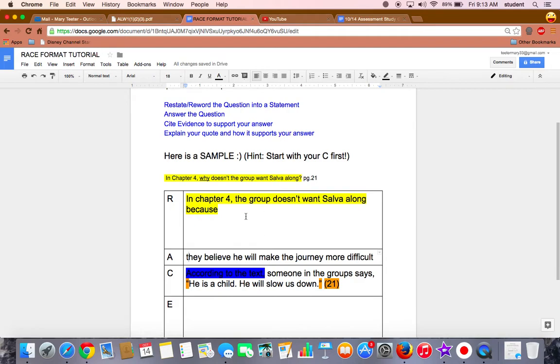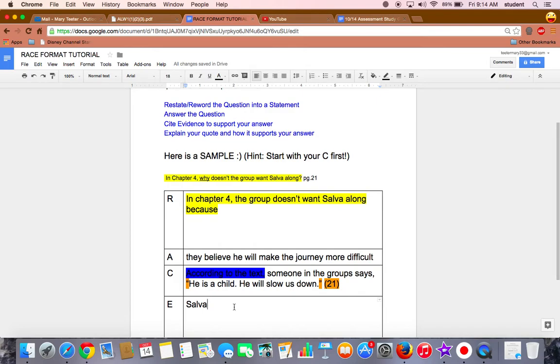So I have my R, my A, and my C, and the final thing I'm going to do is to explain my quote. Basically, what I'm going to do is take each of these words in the quote and put them into different words. I'm going to come up with synonyms to explain them. So instead of saying the word he, we're going to say Salva, since that's who we're talking about. Instead of saying he is a child, you're going to come up with a synonym or a different way to say that. Now, some people can come up with that off the top of their head. They can say Salva is young.